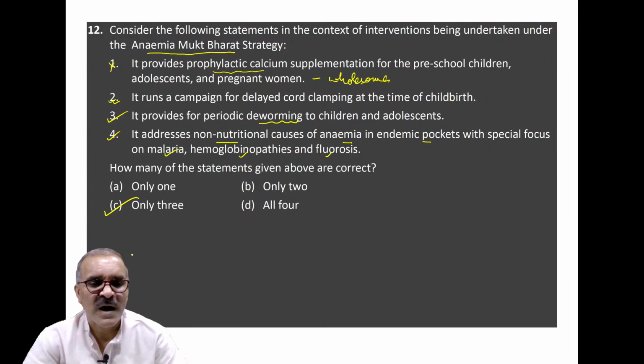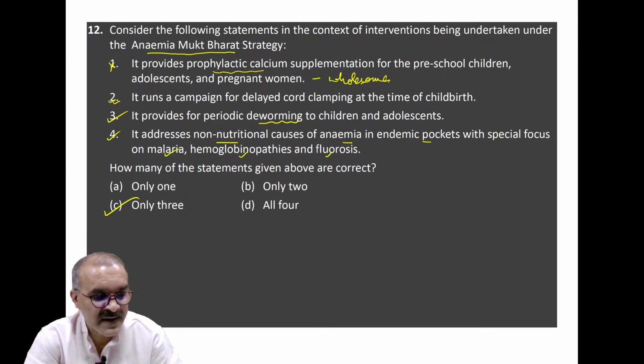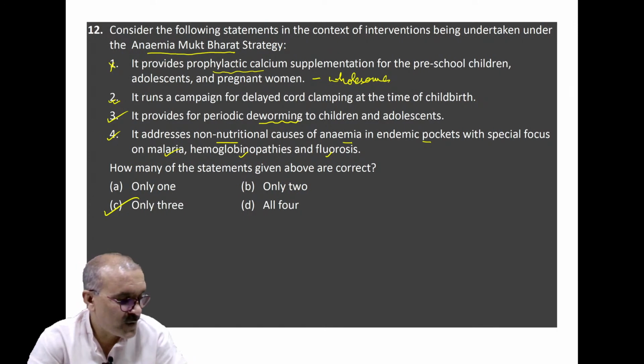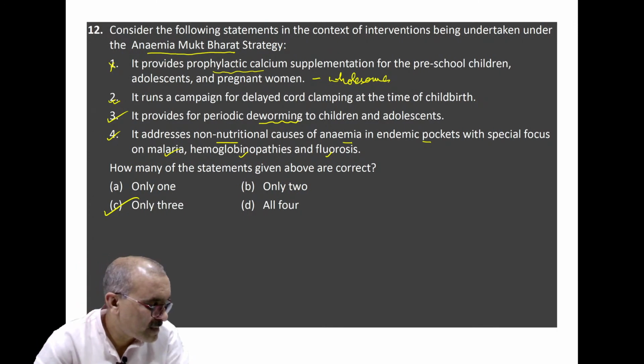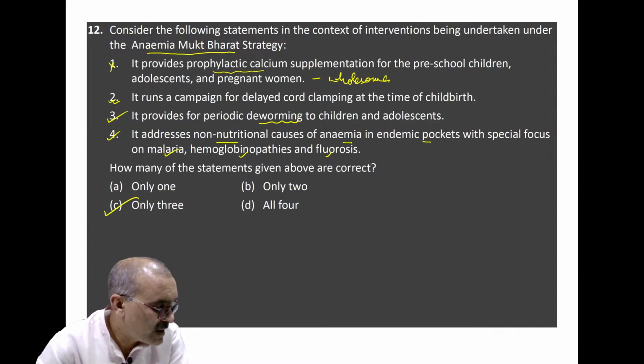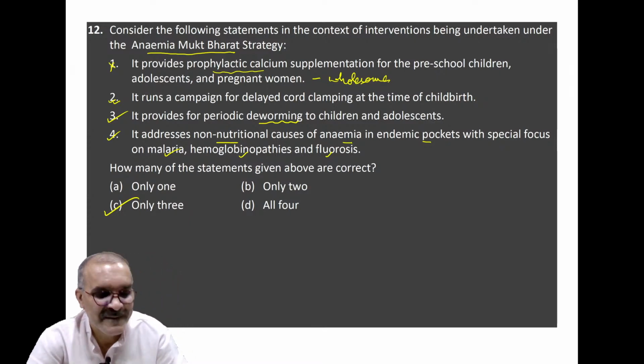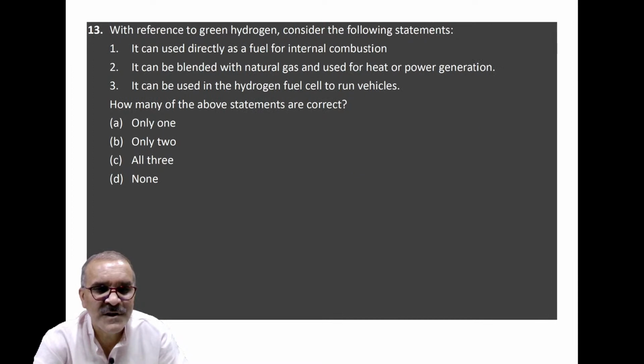See how narrowed down a question this has been asked by UPSC. Clear? It means just having a cursory look at objectives and aims might beat you in the exam. Did you understand? Welcome, Rohit. Thank you for joining. Good. So this question has got C as its answer. If you have any doubt, you are free to ask me.